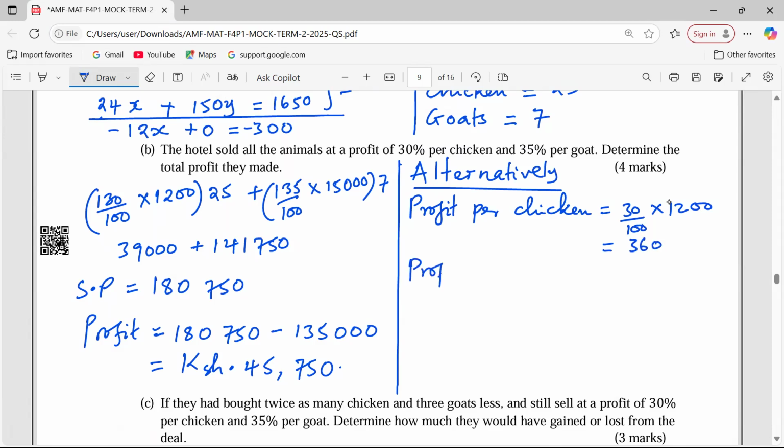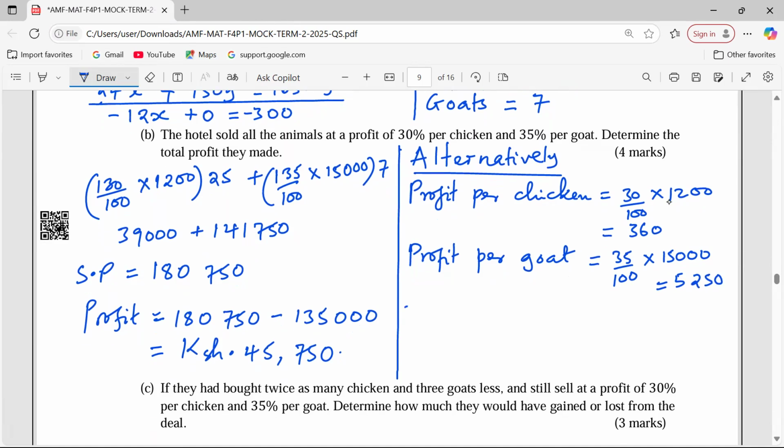Profit per goat. This hotel realized 35% profit. So 35% of the 15,000 they bought a goat at. So this is 5,250 per goat.